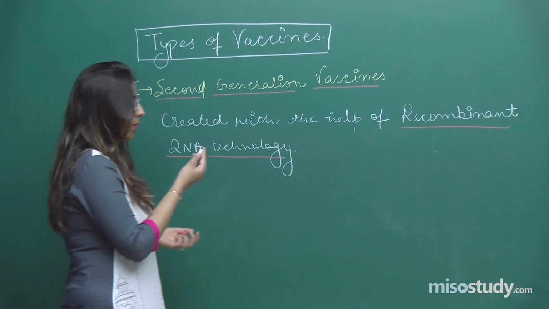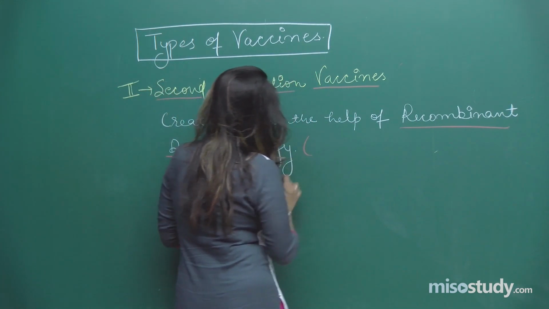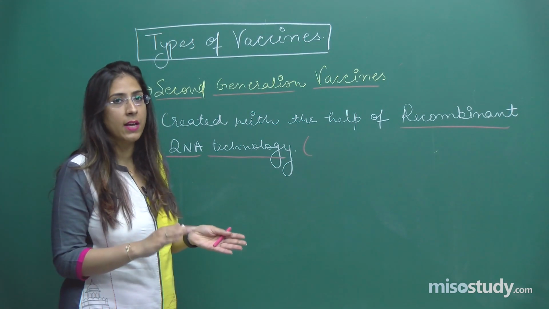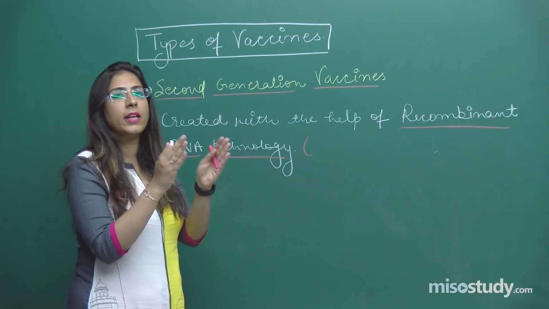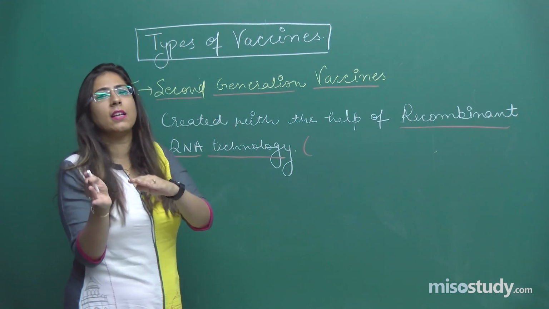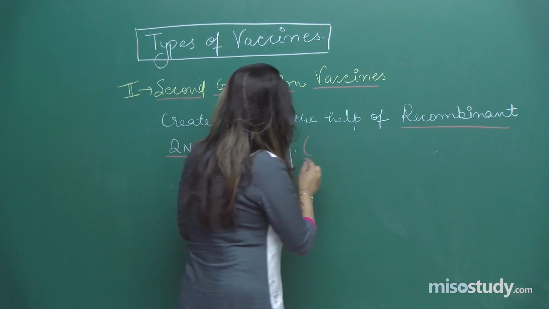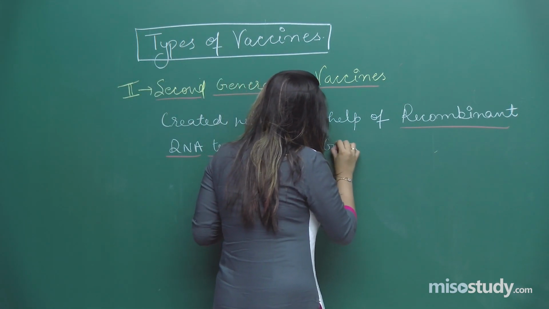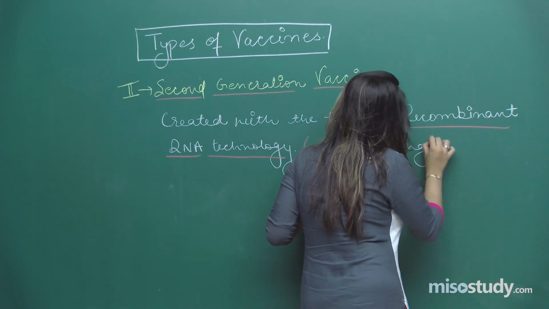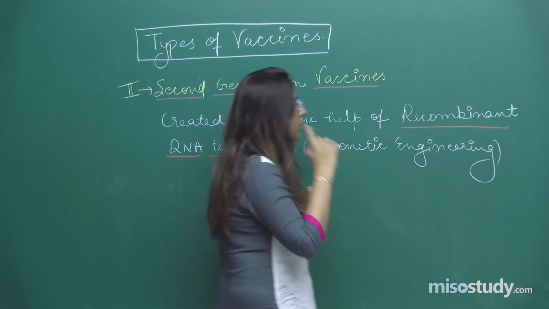Other than recombinant DNA technology, we mainly use genetic engineering, right students. So, what is genetic engineering? We are manipulating the gene, or we are increasing it in quantity, right, and we use certain vectors, right. By using genetic engineering. Right students.